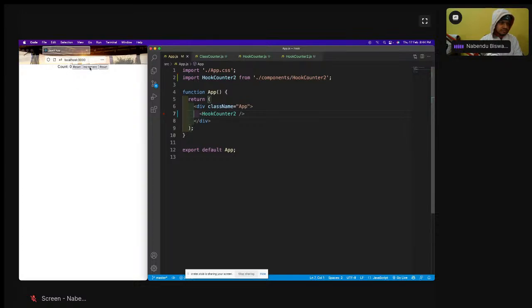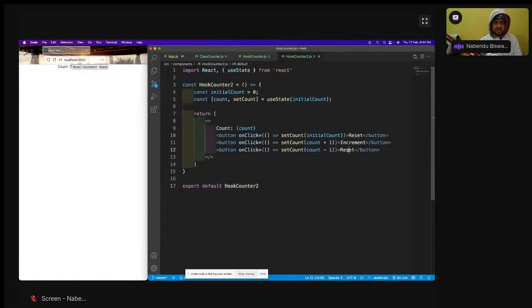Now increment is working fine. This is decrement, save it. Decrement is also working fine, and reset is also working fine. So this is how you can do it. But now we are going to see the same thing which we have seen in the class-based component also. If the state is changing very fast, that issue is here also. We'll face that issue, and we'll have to use the previous state thing. So I'm telling you initially only we have to use the previous state thing.